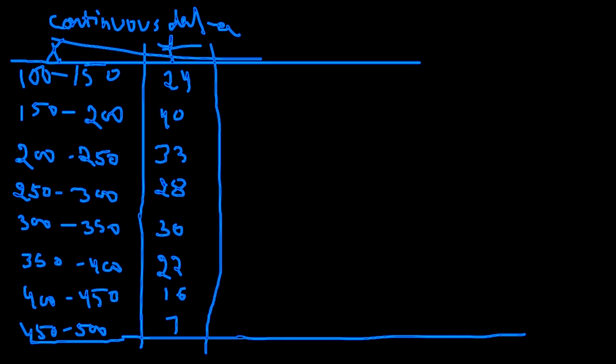Now, can you evaluate the mean of this data? 100 to 150, 150 to 200, 200 to 250, then 250 to 300, 300 to 350, and so on. Frequency is provided to you. Which method will you use here? Anyone? Which method are you going to use here?